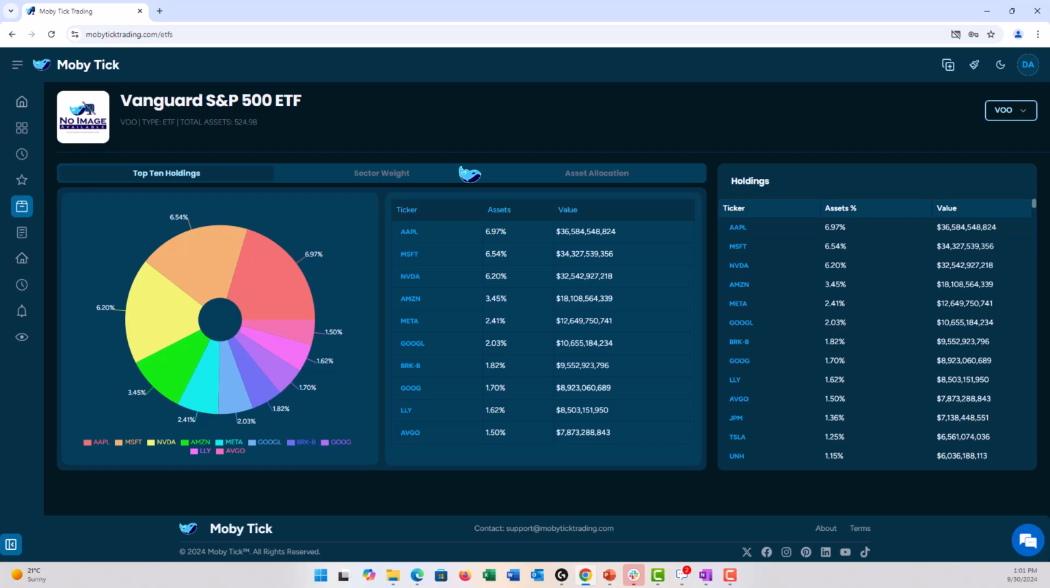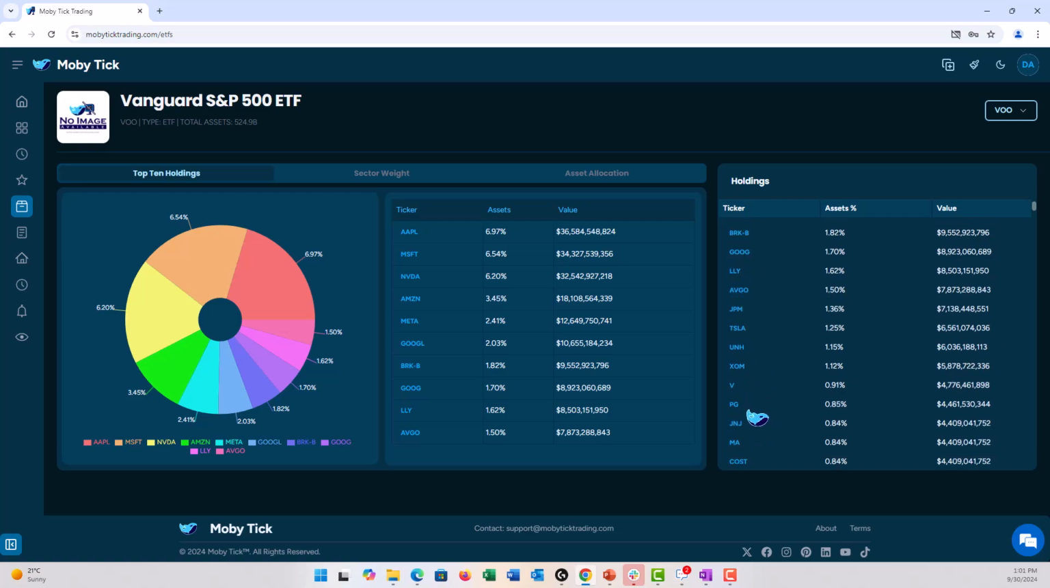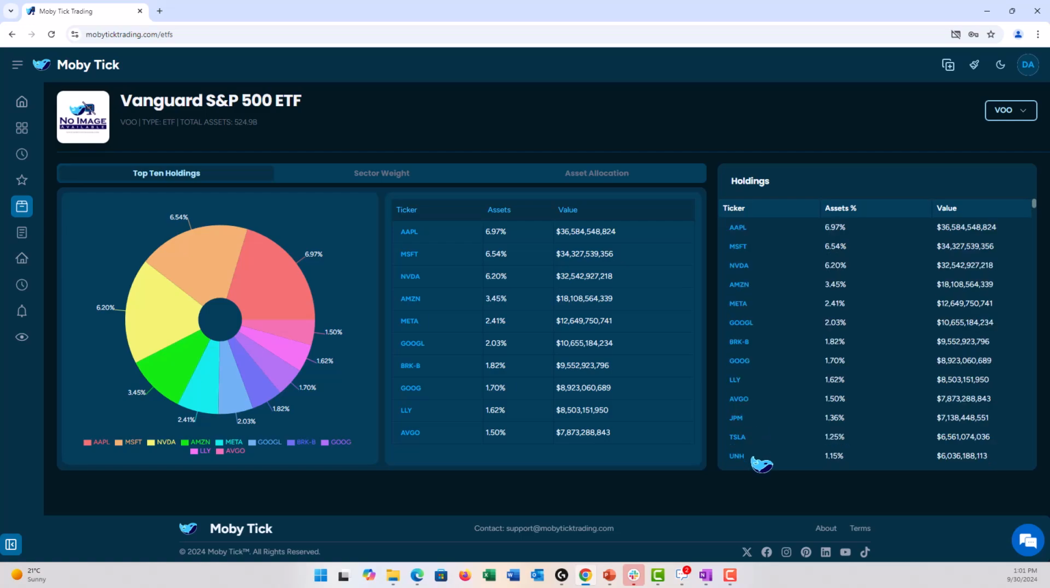Now looking at VOO, the top 10 holdings: Apple, Microsoft, Nvidia, Amazon, Meta, Google, Berkshire Hathaway, the other Google stock, Eli Lilly, and AVGO. So if this ETF is going to have a big move, then these stocks will have a big move as well. We can also see the top holdings. There's JP Morgan, Tesla, United Health, ExxonMobil, Visa, Procter & Gamble, Johnson & Johnson, right? MasterCard. All of these stocks have the potential to move in the direction of this ETF.